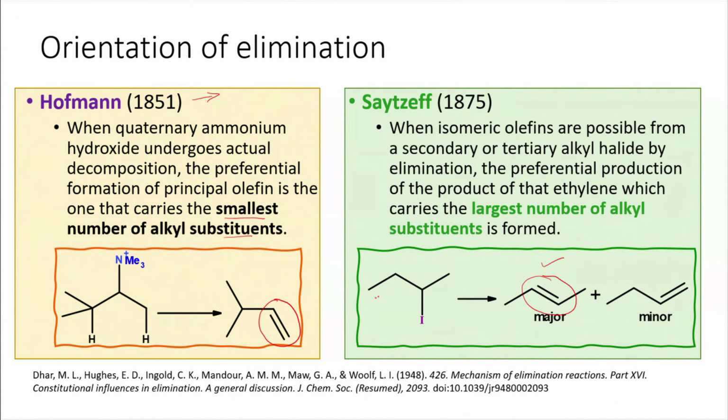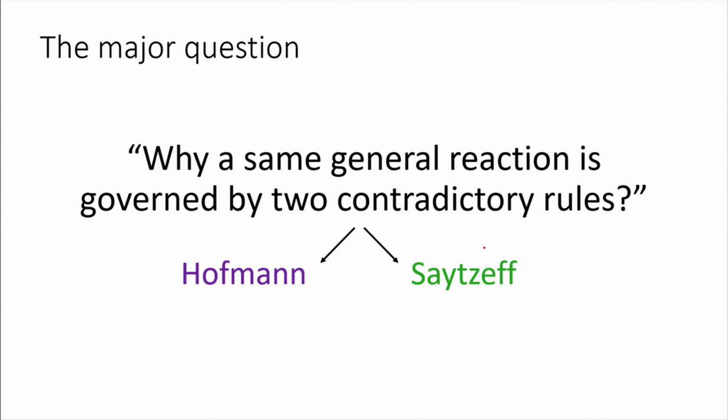So, that means we have two contradicting results. In one case, the terminal alkene is formed as the major product. In another case, the internal alkene with more substituents is formed as the major product. So, our major question here is why the same general reaction is governed by two contradictory rules, that means Hoffman product and Zaitsev product. What is the driving force for this? Let us look into that.